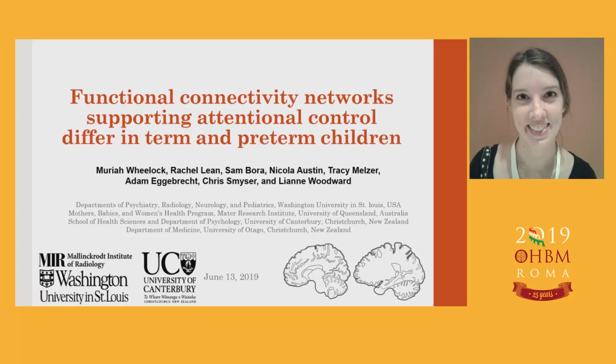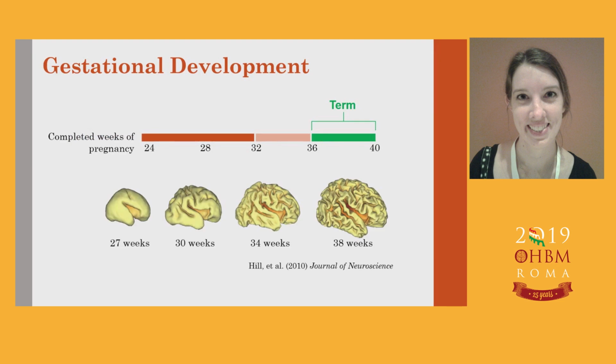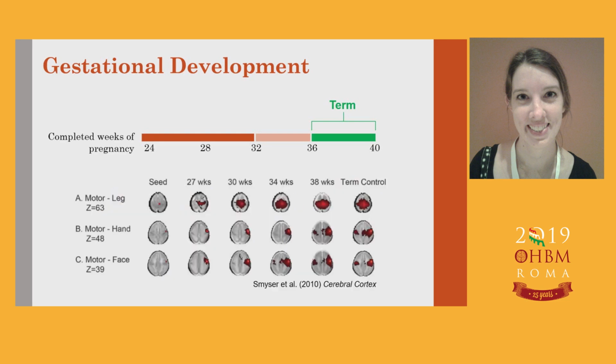Thank you. So today I'm going to be talking about differences between term and preterm children in attention and functional connectivity. I'm first going to orient you to what typical gestational development looks like in utero. Typical development takes about 40 weeks, and during this time there are rapid increases in brain volume and cortical folding. These changes are paralleled by increases in functional connectivity strength and also the development of early brain networks.